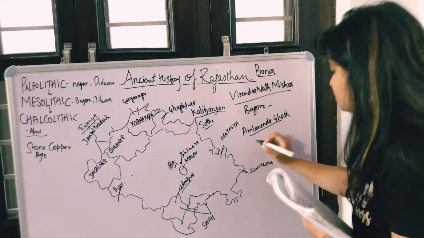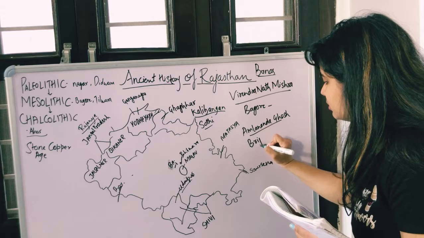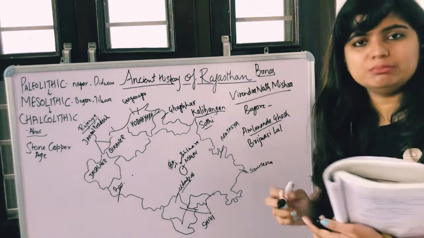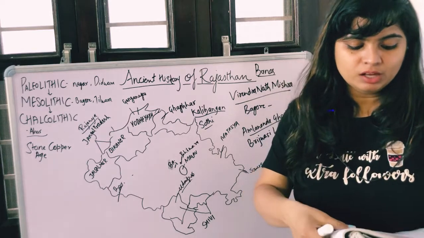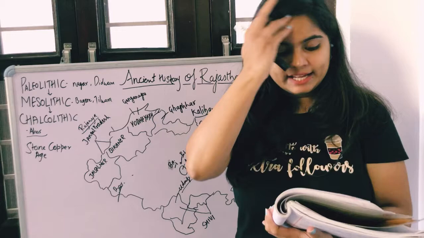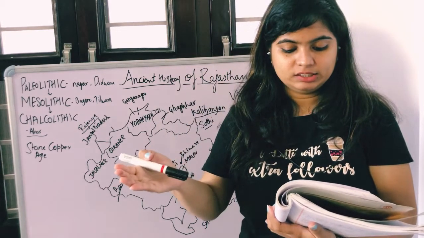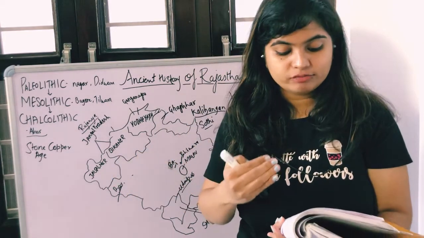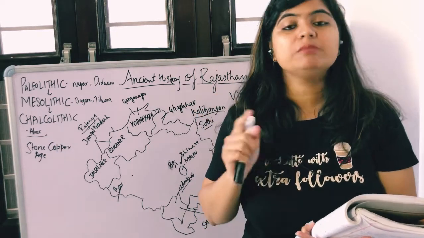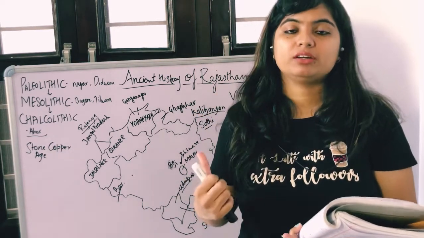I can show the name here. Brijwasi Lal, also known as BB Lal. Fine. You can note down further points here which are important. Excavation was by Brijwasi Lal in 1961, and evidence of growing barley and mustard are found here. Two major crops, barley and mustard, were found from here, right?